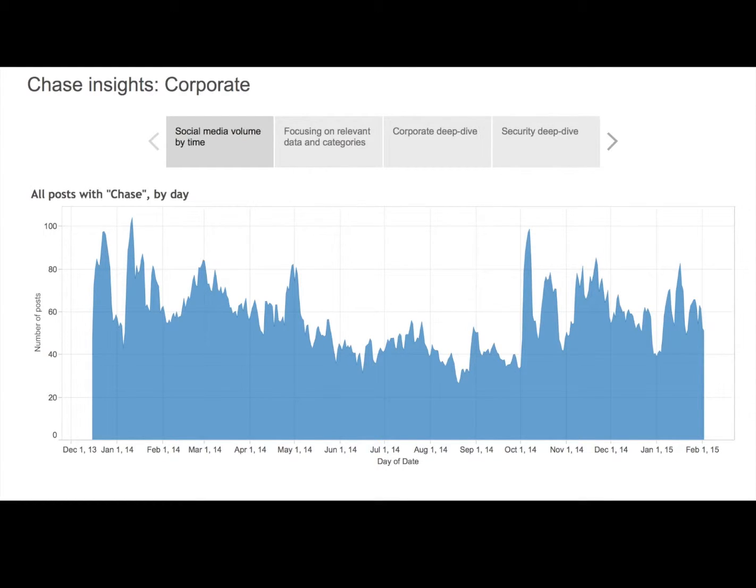Here's a sample of data about Chase Bank, or actually all Chase, across social media. What you can see here, just from volume, is that there are some interesting spikes and troughs. But what's really going on in the data? To understand the patterns that are actually happening in the data, you really need to understand the content of them. This is where Idibon comes into play.